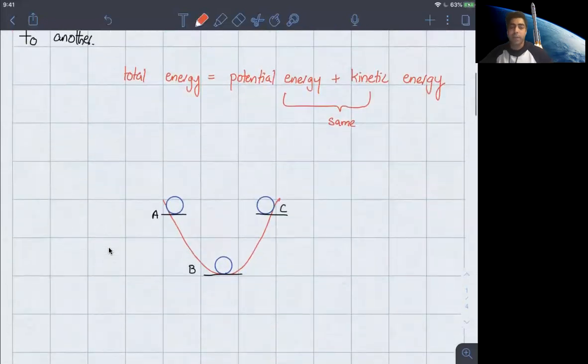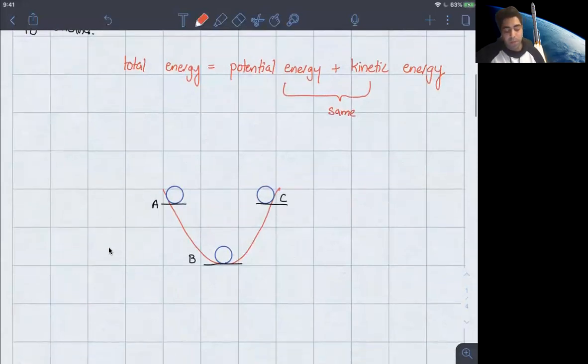If you look at this diagram right here, it's a very simple case to demonstrate what the conservation of energy means. So we have a ball that rolls from A all the way down to B and then to C and then goes back to A and then just keeps going back and forth between A and C, as I'm showing on the screen right now.